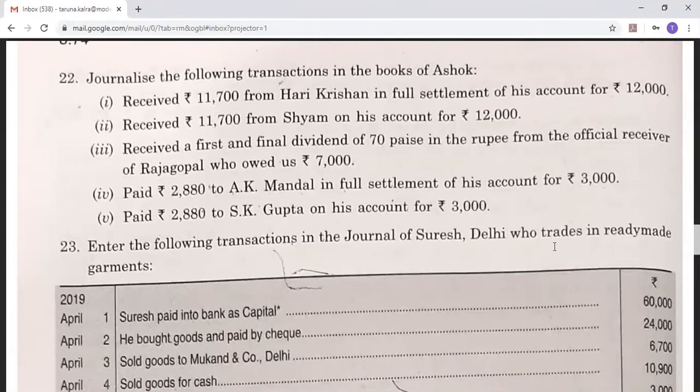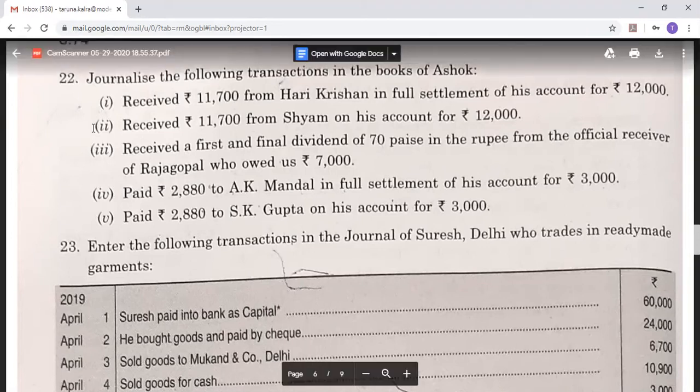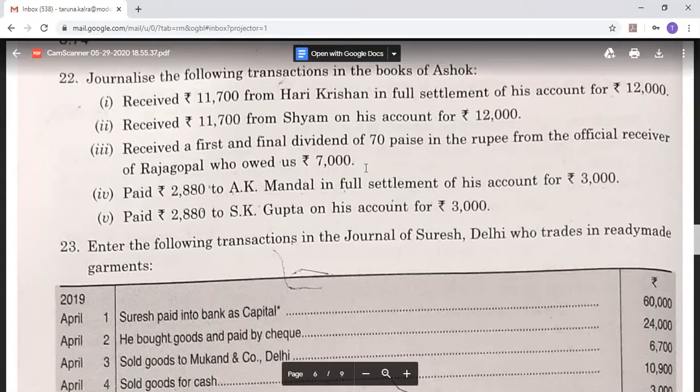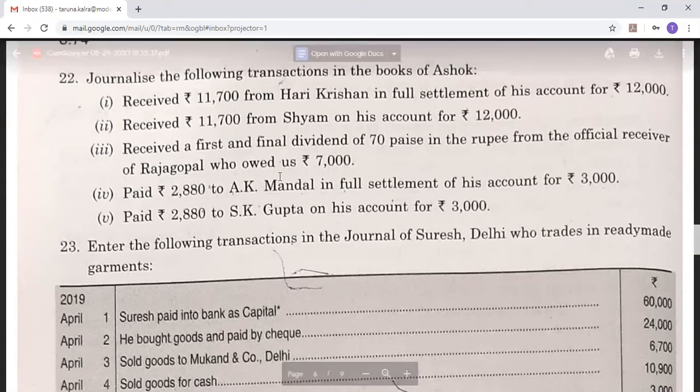Now the next transaction which we'll be discussing is from this question number 22. Journalize the following transactions in the books of Ashok. The doubt which we have received is third part. It says receive the first and final dividend of 70 paisa in a rupee from the official receiver of Rajgopal who owed us rupees 7,000.